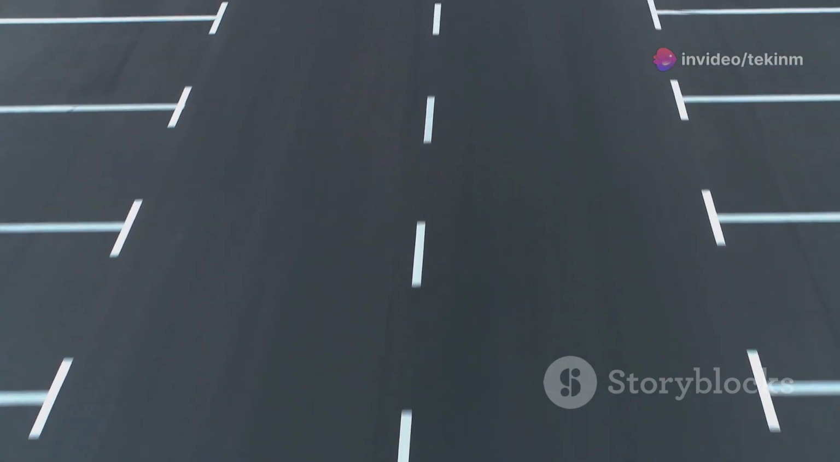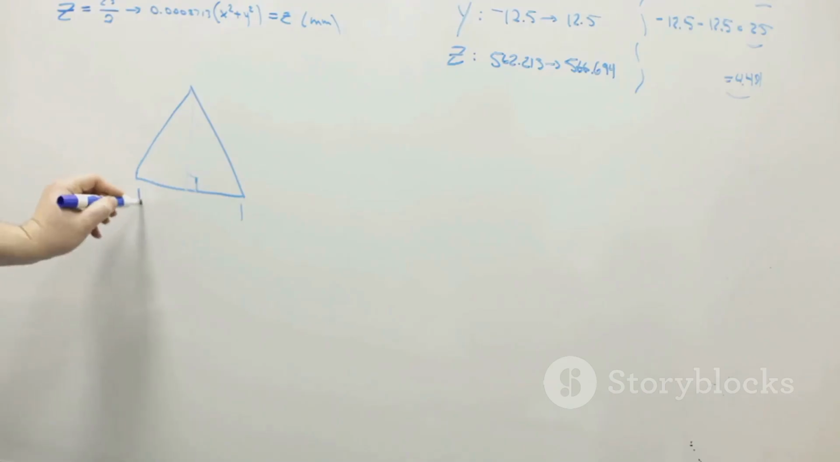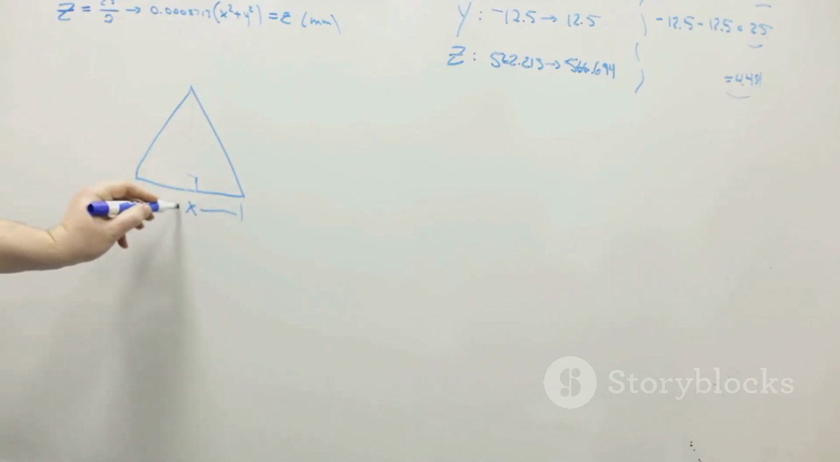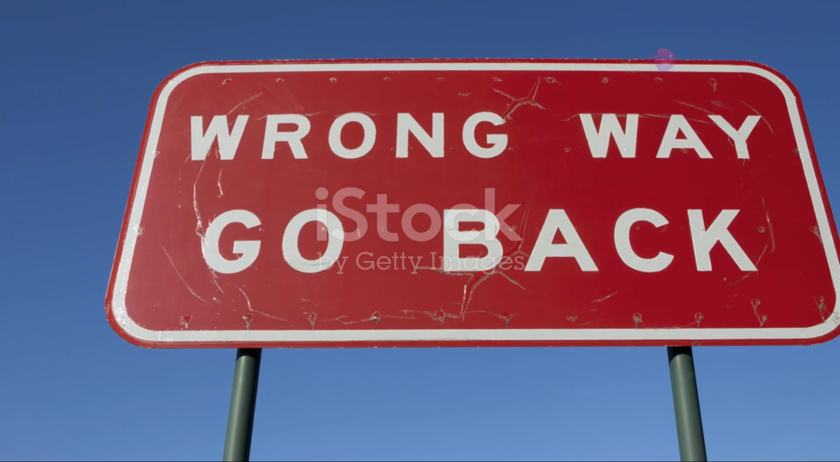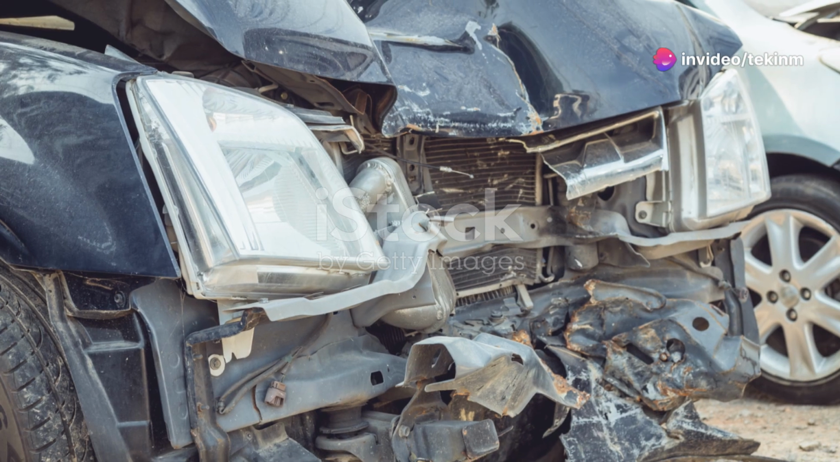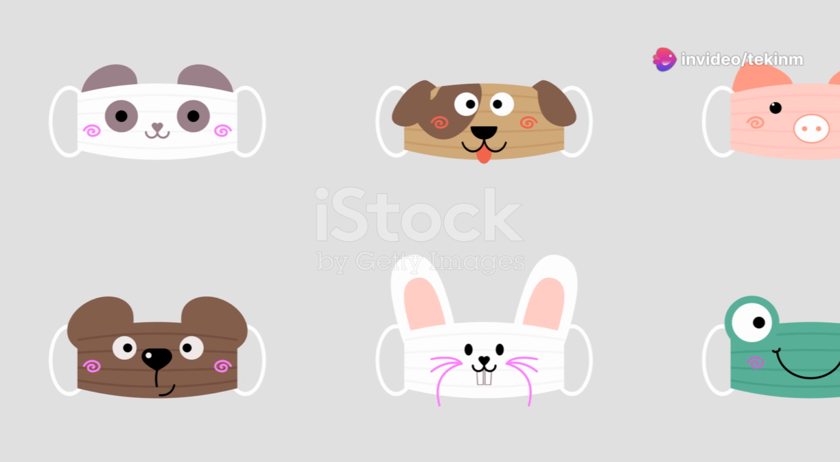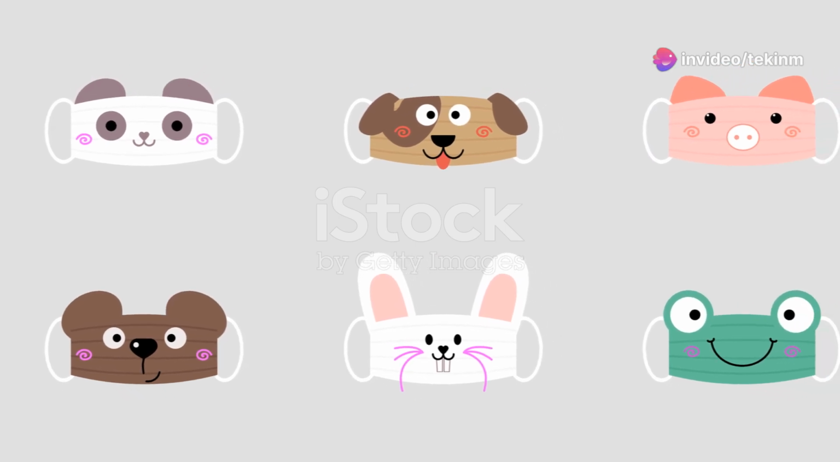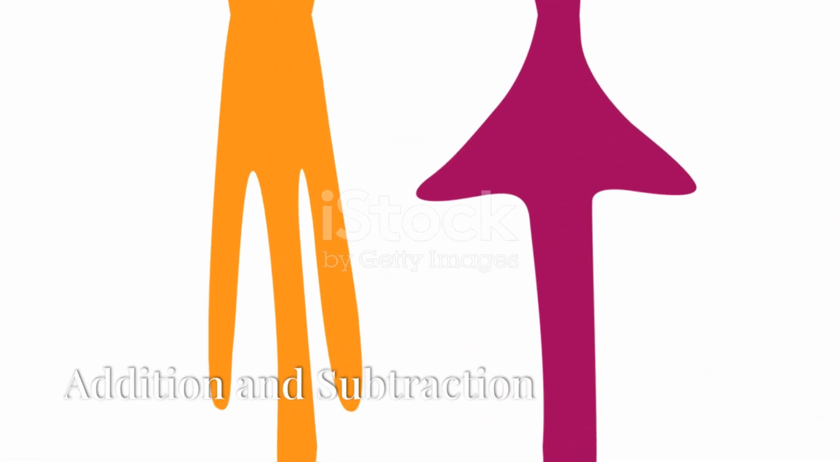Imagine two cars traveling at 60 miles per hour. Without knowing their directions, we have an incomplete picture. Are they moving towards each other, away from each other, or in completely different directions? Velocity, as a vector, provides this crucial directional information.